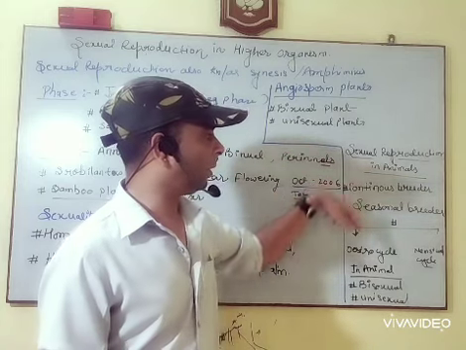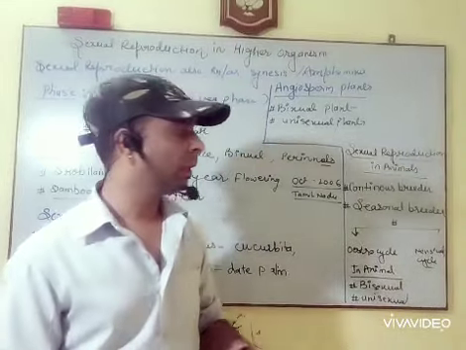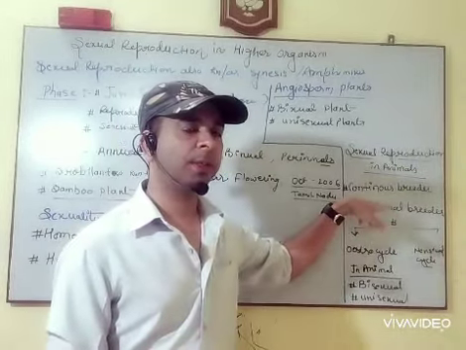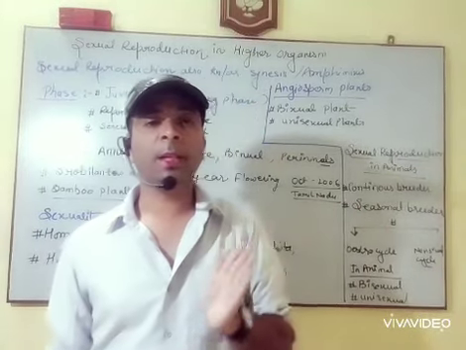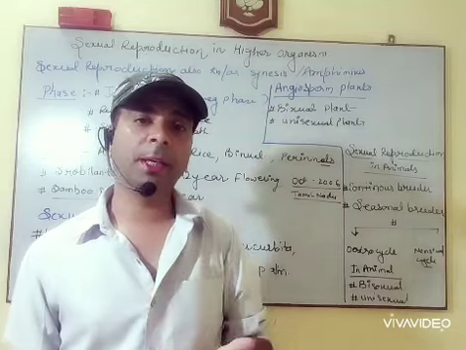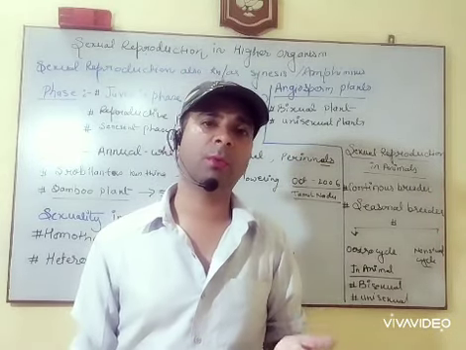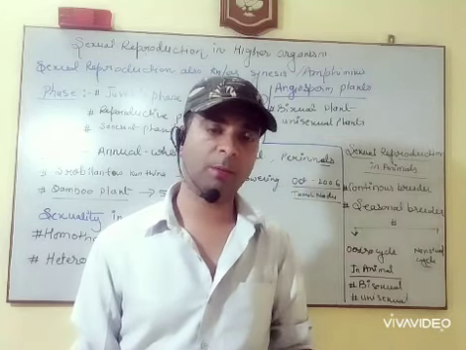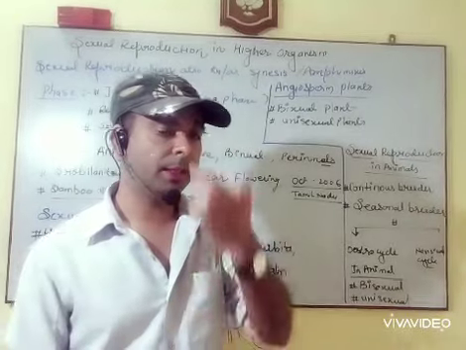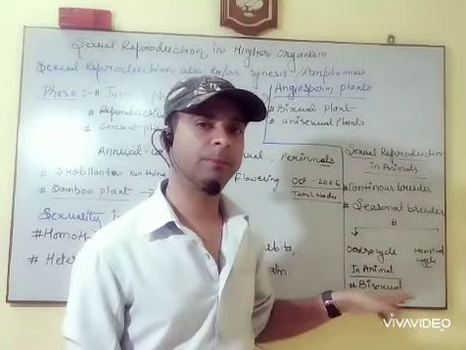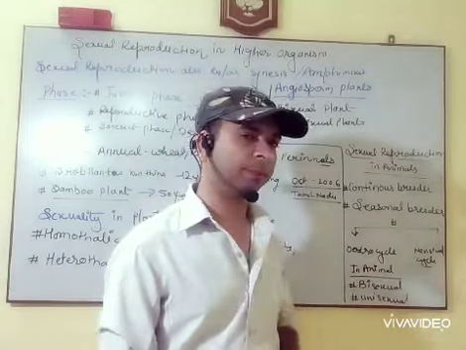Okay, now we have to study some terms in animals. Sexual reproduction in animals. First one is the continuous breeder. Those animals which are sexually active in the whole life. Some animals remain sexually active throughout the year for reproduction. That is known as a continuous breeder. Example, human beings, monkeys. Okay, they are the primates.